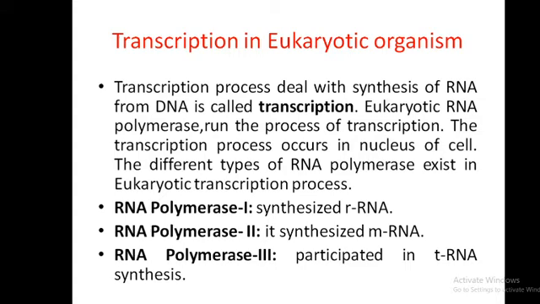Different types of RNA polymerase exist in the eukaryotic transcription process. That is, RNA polymerase 1 synthesizes rRNA genes, RNA polymerase 2 synthesizes mRNA genes, and RNA polymerase 3 synthesizes tRNA.